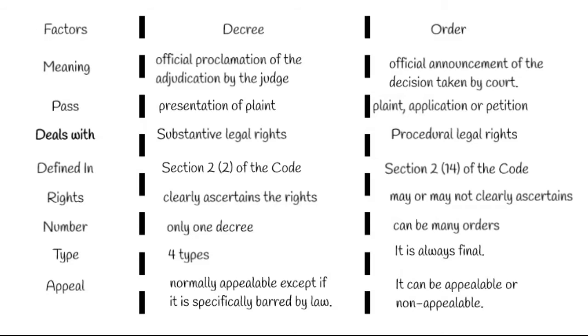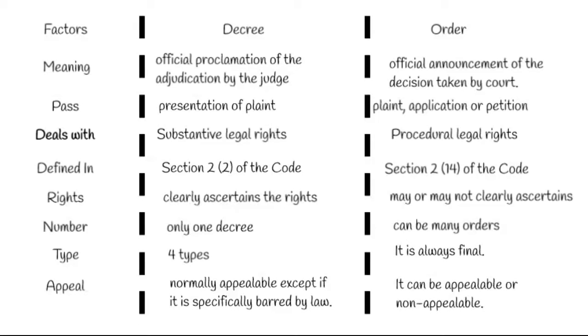So, first once again draw the meaning of both decree and an order. Decree is the official proclamation of the adjudication by the judge, whereas an order is the official announcement of the decision taken by court. Decree explains the rights of the parties, whereas on the other hand, an order defines the relationship of the parties. Next, decree is passed in a suit initiated by the presentation of plaint, but an order can be passed on the basis of plaint, application or petition.